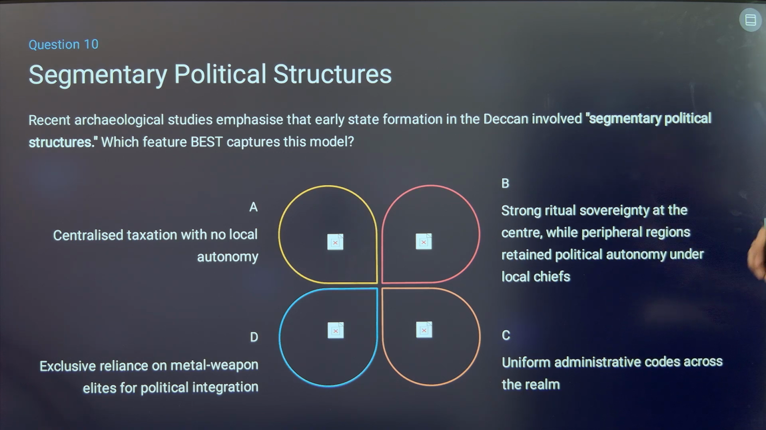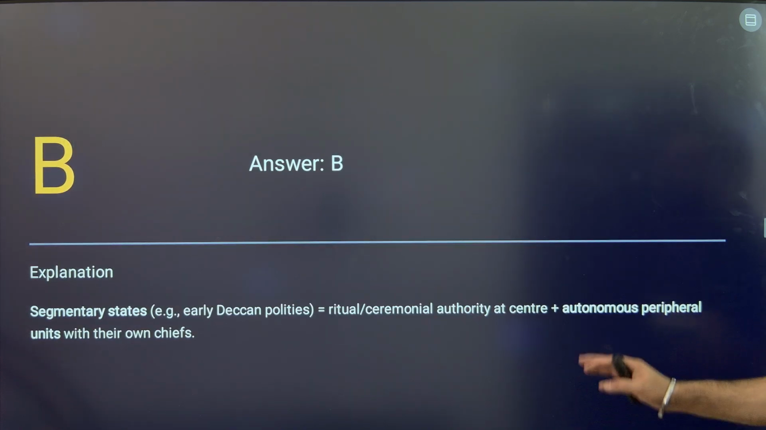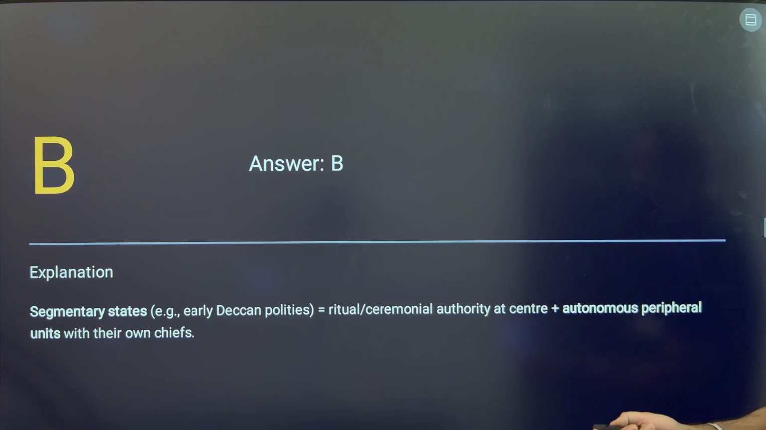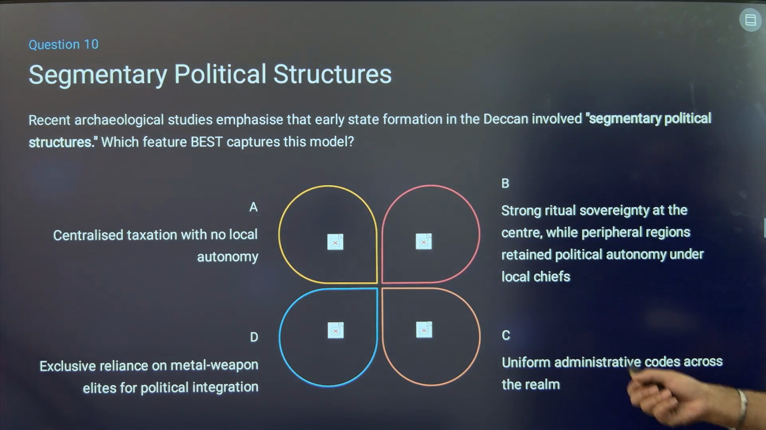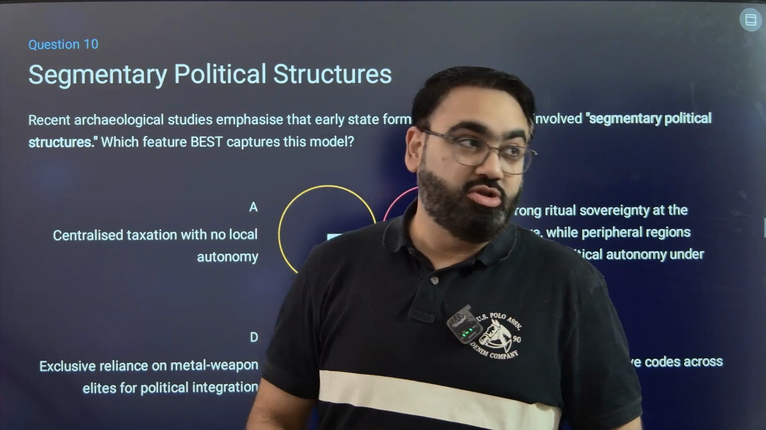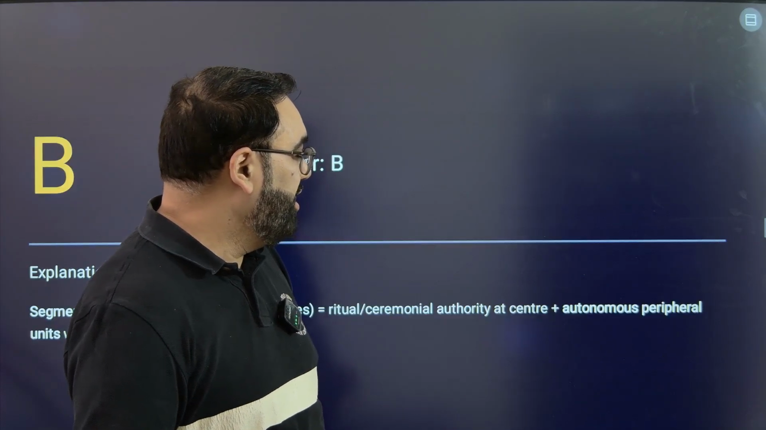Segmentary political structure. What does it mean exactly? That was involved in Deccan. The answer here is that it involved a ritual or a ceremonial authority that is at the center, while the states will have much more power. So the answer here is B. The sovereign at the center will be just a strong ritual figure, but most of the powers will be at the state level with the local chiefs. So a true federal structure, as you would like to call it.